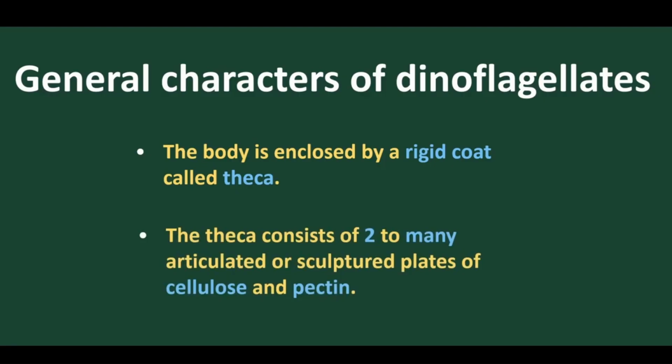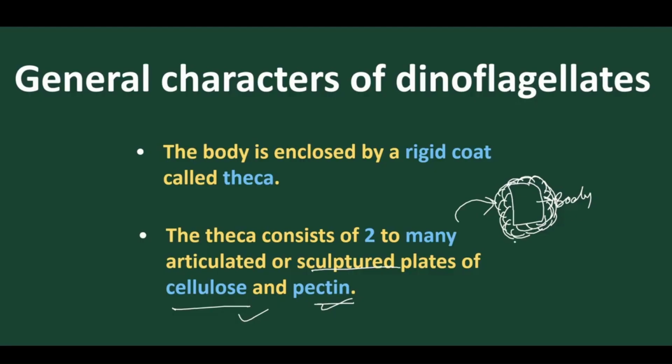Now let's move. The theca consists of many articulated or sculptured plates of cellulose and pectin. As we have discussed, suppose this is the body. These plates are present one above the other as sculptured, as decorative, and being present in sculptured form helps in protection. So it acts as an armor, articulated. It is highly sculptured plates made up of cellulose and pectin, and these provide protection. So they act as armor in protection.